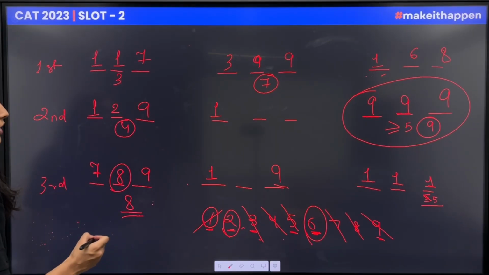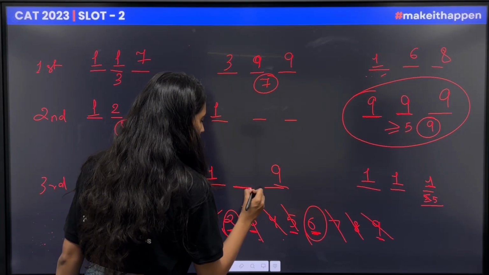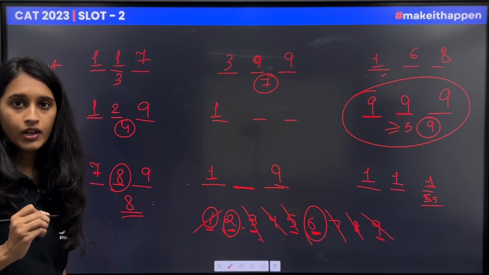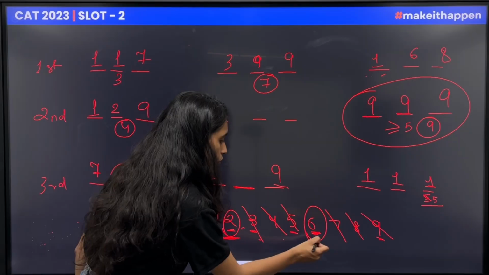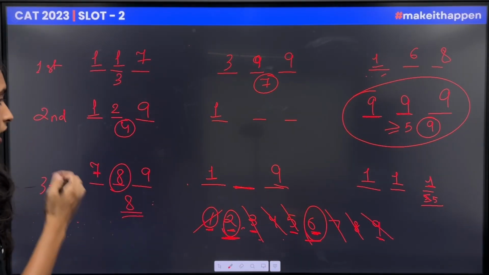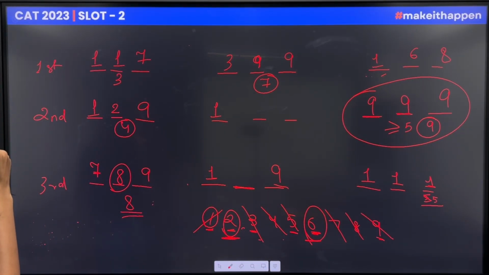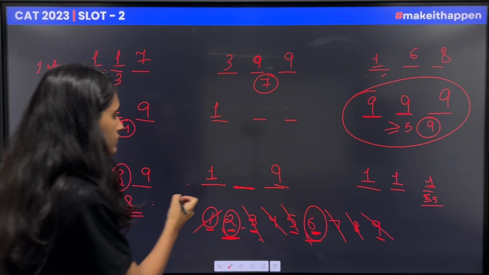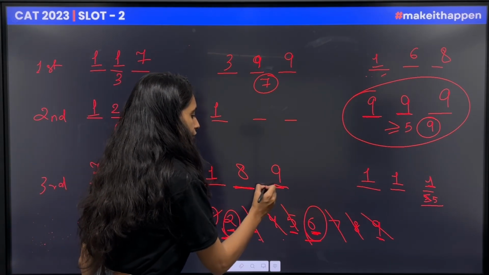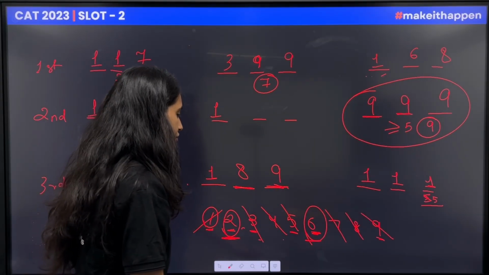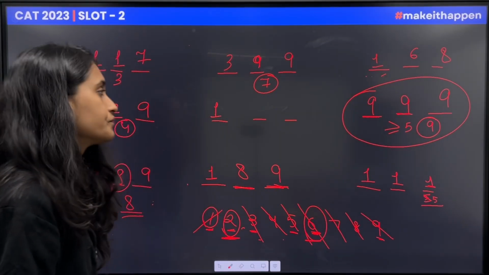Now to get 2 or 6, this has to be 18. This means here it should be 8, and if it's 8 here, the average turns out to be 6.